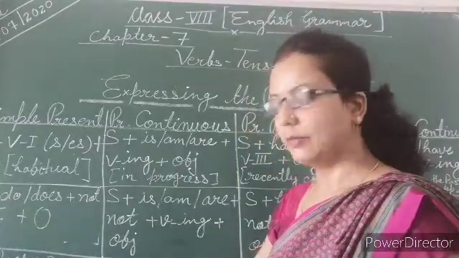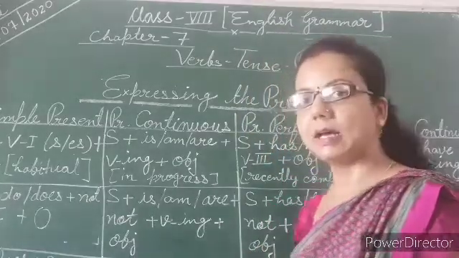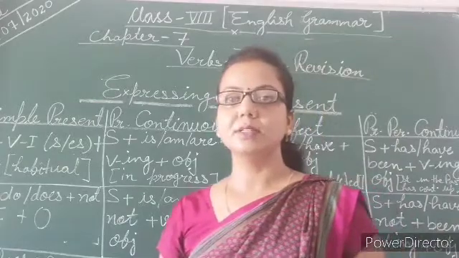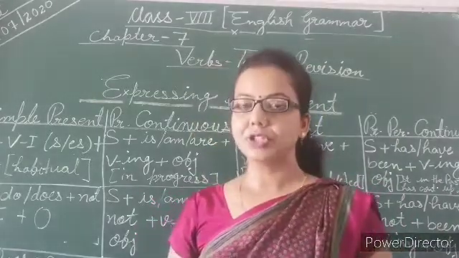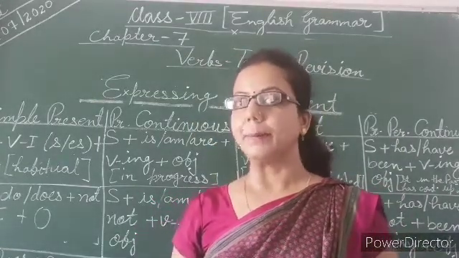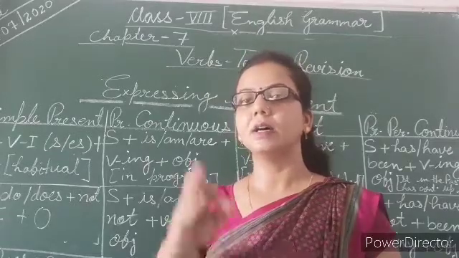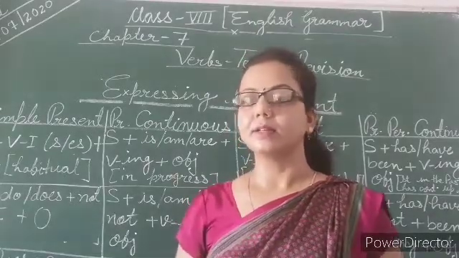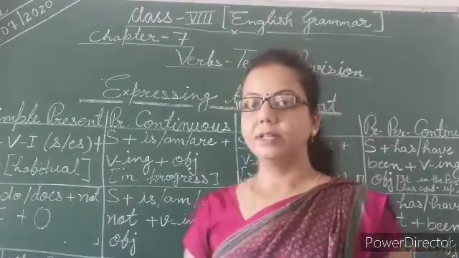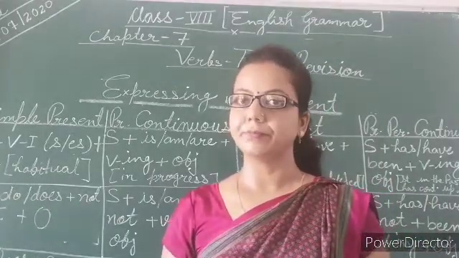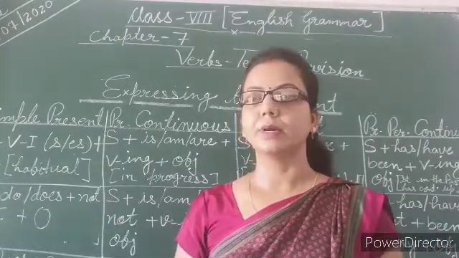So just try to change it into interrogative form. You have to start with be form, that is am, is, are. So just try to use it. Is she eating an apple? And end it with a question mark. Is she eating an apple? That's it. And end with a question mark.